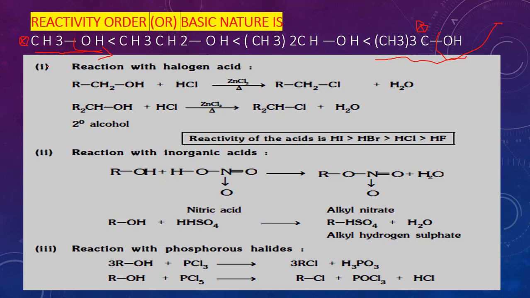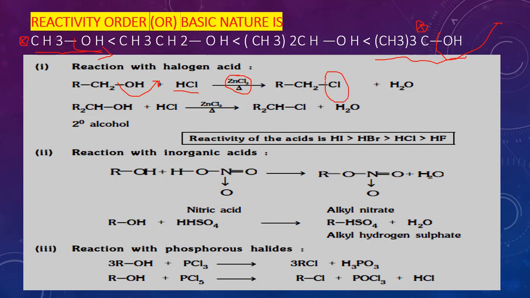Next, reactions with halogens. The main reaction is with HCl and zinc chloride. In the presence of zinc chloride, this OH is released and chlorine substitutes in the place of OH.